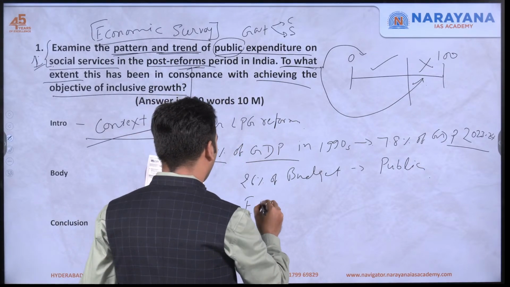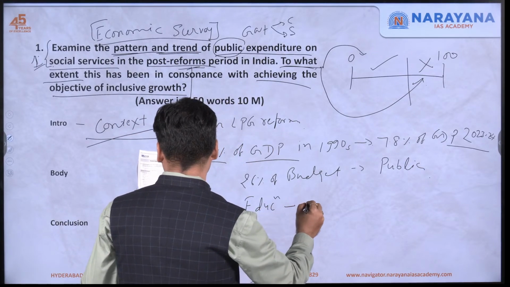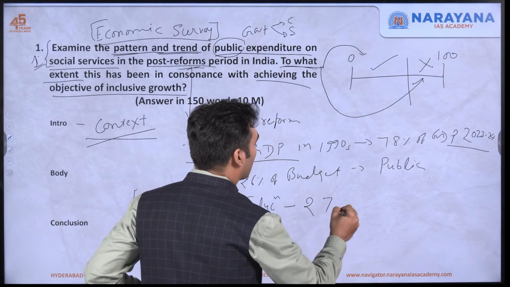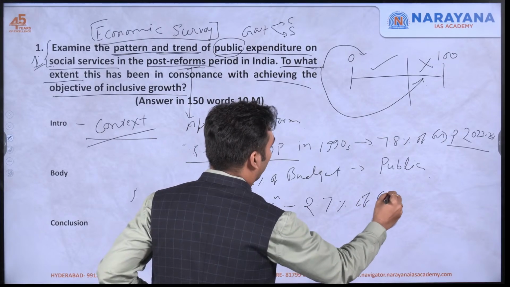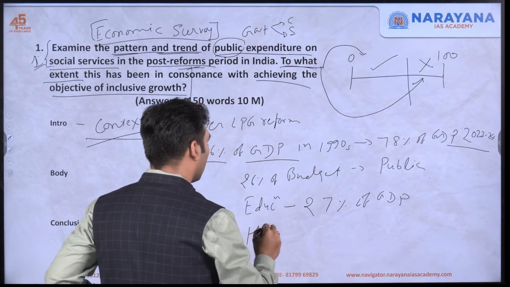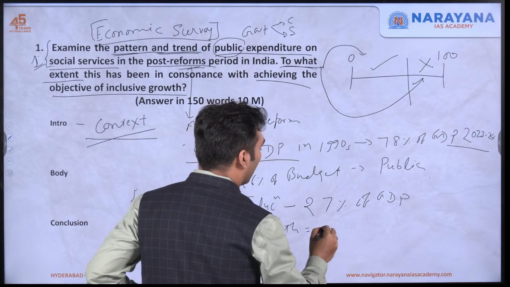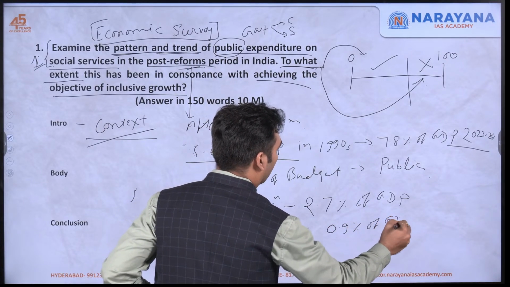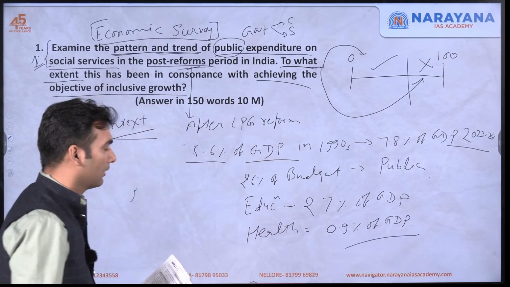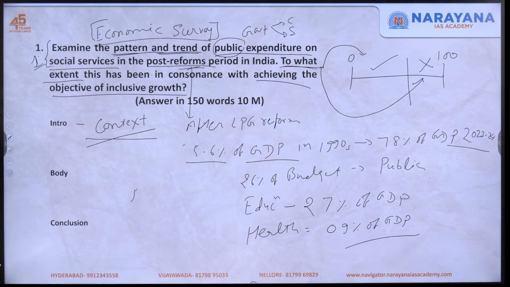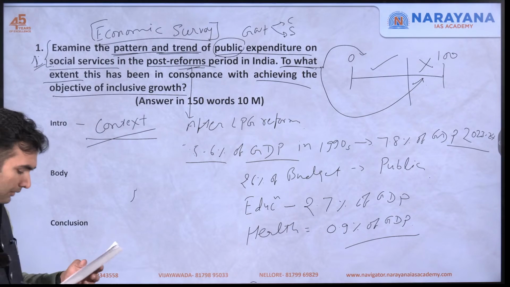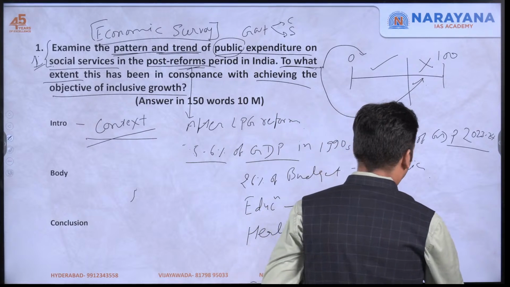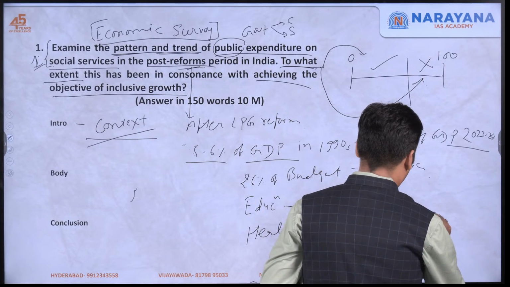On education, the expenditure is 2.7% of GDP. On health, the public expenditure is 0.9% of GDP. In fact, in health, it was 0.9% of GDP around 2000.